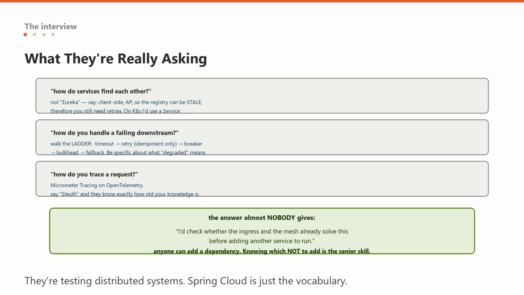If asked about tracing, say Micrometer Tracing on OpenTelemetry, and if you say Sleuth, they will know exactly how old your knowledge is. And the answer that will genuinely distinguish you, the one almost nobody gives, ask what the platform already provides. An engineer who says I would check whether the ingress and the mesh already solved this before adding another service to run is demonstrating judgment, and judgment is the thing they are actually short of. Anyone can add a dependency. Knowing which ones not to add is the senior skill.